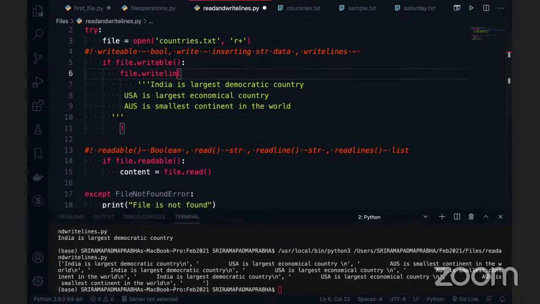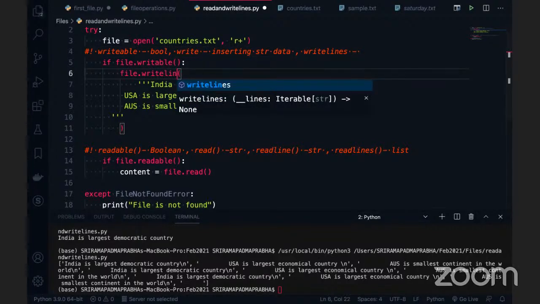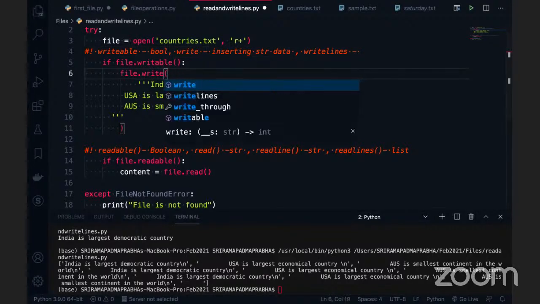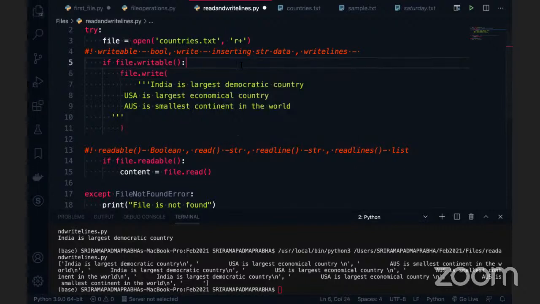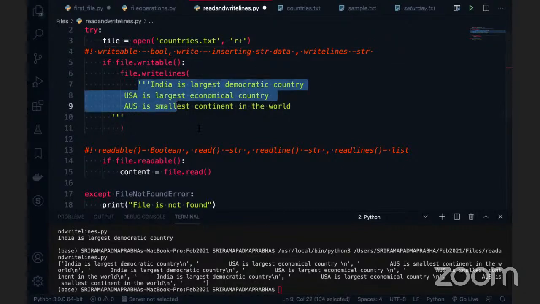Okay, so now can I use write line here? Is there anything called write line? There is no write line here, only write lines. This also takes the string, but in the bigger data format, we can use it. So we have functions like writable, write, and write lines.